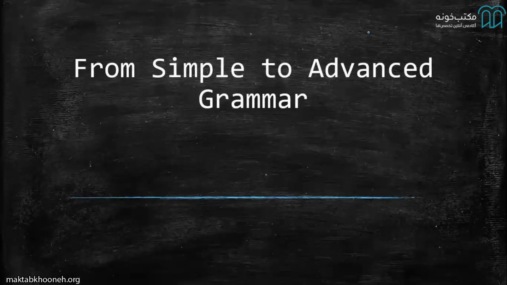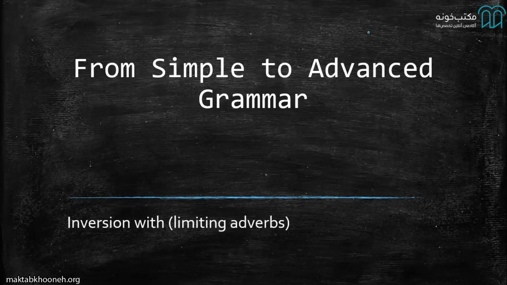Okay, let's go from simple to advanced grammar again. Today we'll be looking at inversion once again, and this time we're looking at inversion with limiting adverbs. What I call limiting adverbs are adverbs of frequency, such as hardly ever, seldom, and rarely. These are the limiting adverbs that I'm talking about. No other ones, right? So we're only concentrating on these.